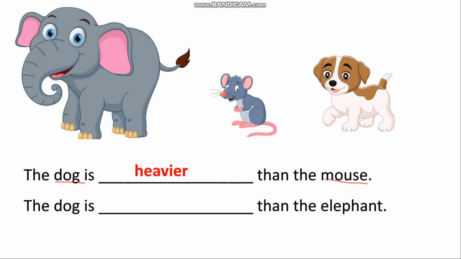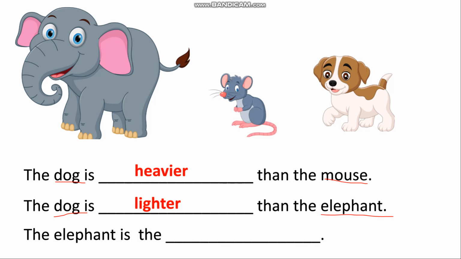Again in this sentence we have 2 animals. कितने animals? 2 animals. Dog and elephant. Now because the dog has come first, dog की बात कर रहे हैं, so we will see what is the dog, heavier or lighter compared to the elephant. Yes, lighter. So we will use the word lighter. Very good. Now the last one, the elephant is the dash.